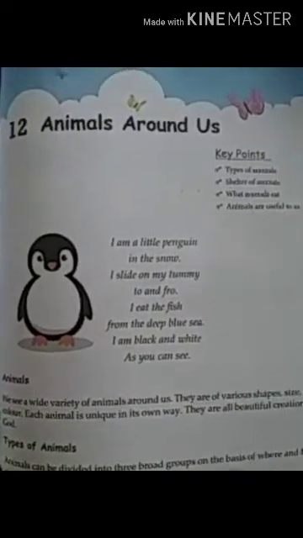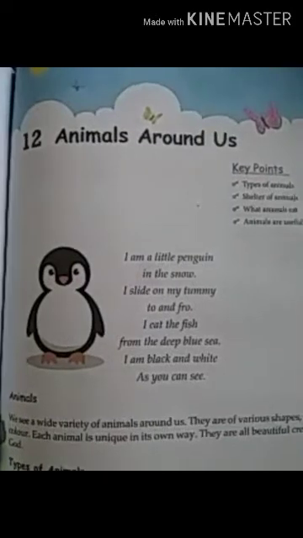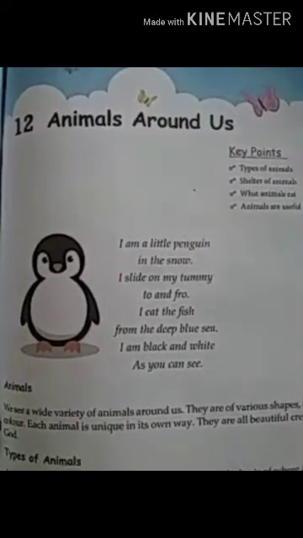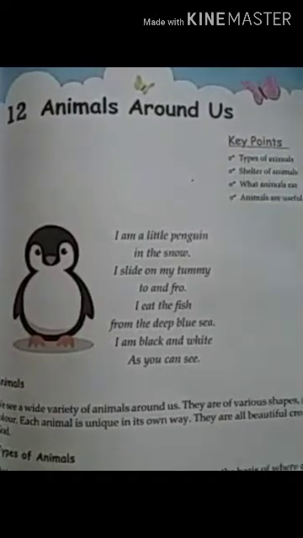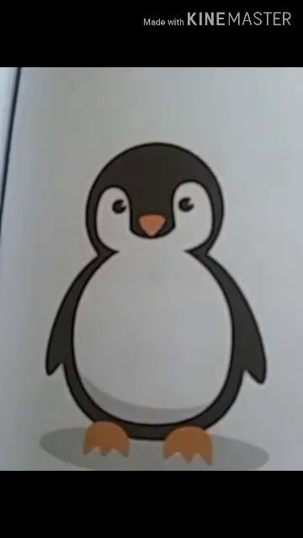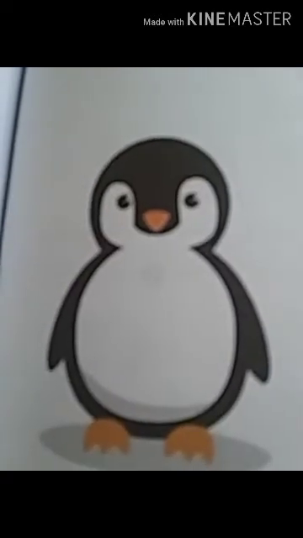Hi children, how are you? Today we are going to learn about animals around us. Wow, what a wonderful chapter about the animals. So let's start. This is about a little penguin, so beautiful, so pretty.